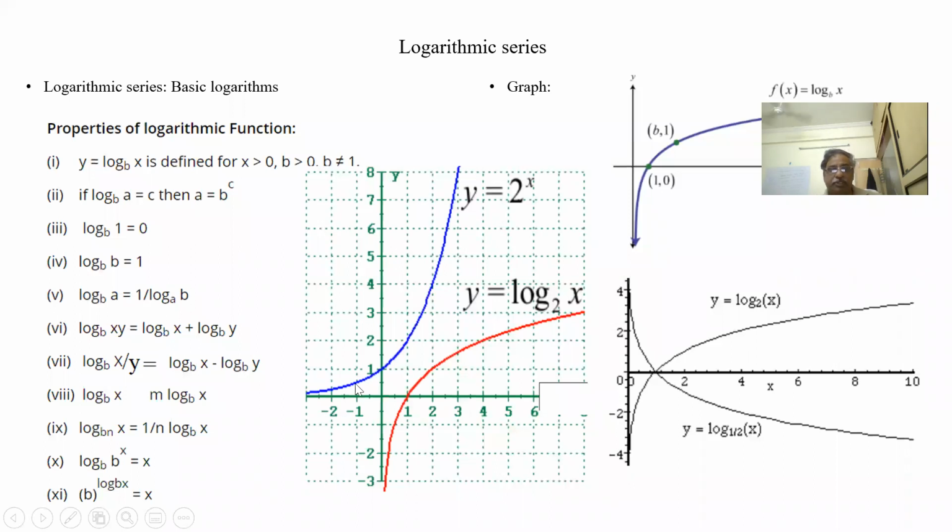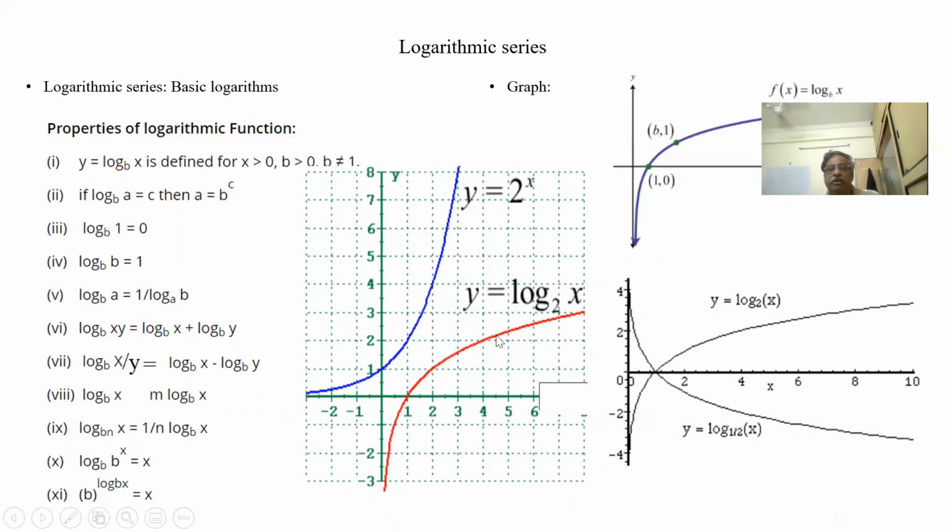If this is my exponential function, where the growth is exponentially high, this is my logarithmic function, where as x goes on, the slope will go to 0. Here dy is more compared to dx; here dy is less compared to dx. So the slope will be continuously reduced.